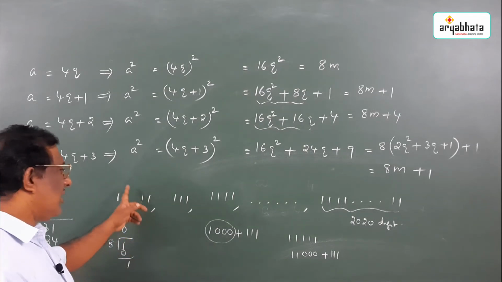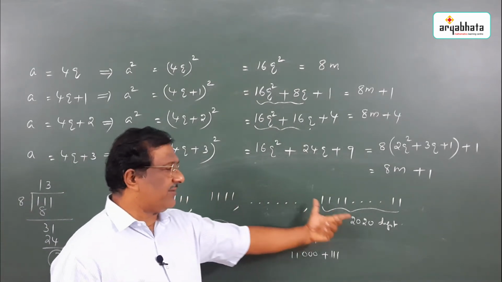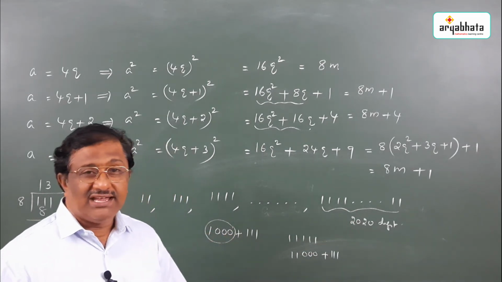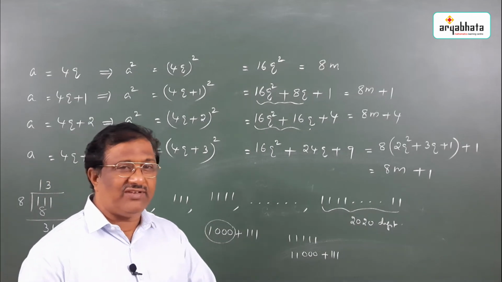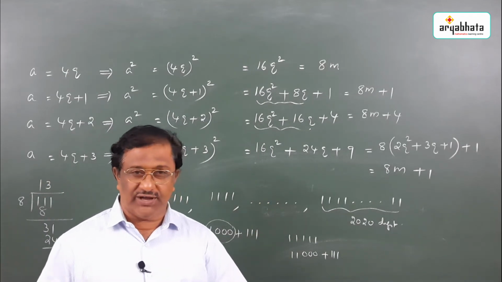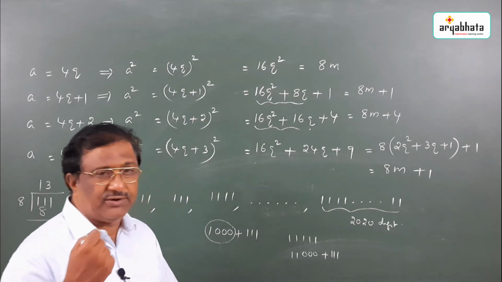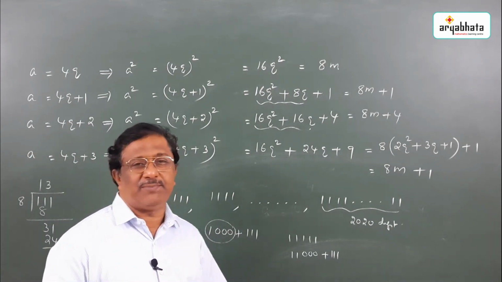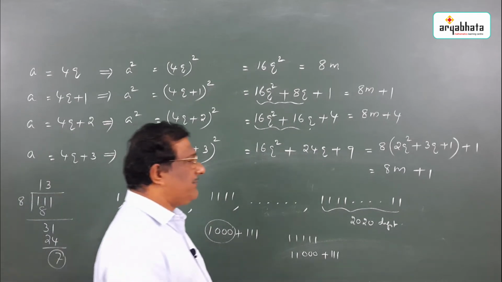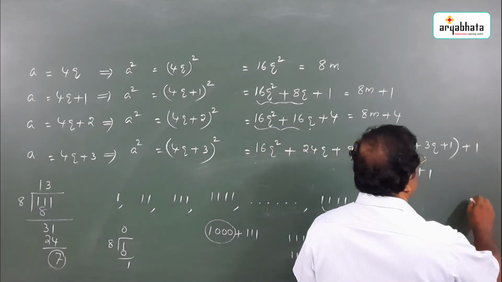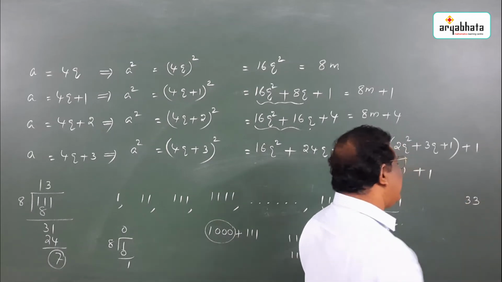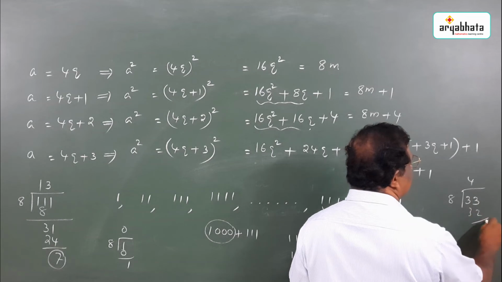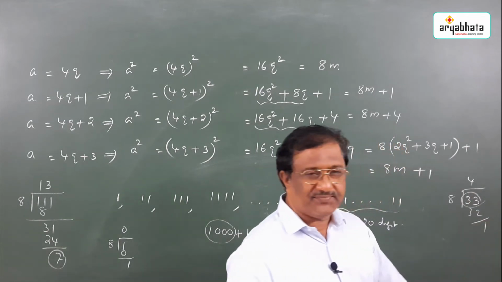And you can see that if you take any other number from this sequence, when you divide it by 8, the remainder is not 1. If the remainder is not 1, certainly we can say that that number cannot be a perfect square. When you divide a number by 8, if the remainder is 1, you cannot say that it is a perfect square. See, for example, 33. When you divide 33 by 8, 4 times 32, the remainder is 1. 33 is not a perfect square.